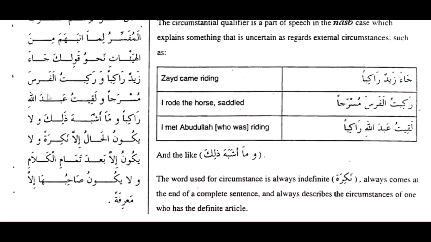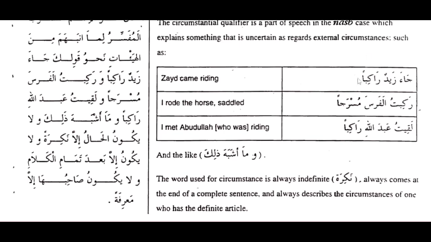Laqitu Abdullah, if I say Laqitu Abdullah, it makes meaning: I met Abdullah. But if I add Rakiban, meaning in a state of riding, he was riding when I saw him, when I met him. Wama ashbah zalik, and so on. I hope that is clear. وما أشبه ذلك. Now he's saying ولا يكون الحال, and the hal doesn't occur إلا نكرة, except in a state of nakira.